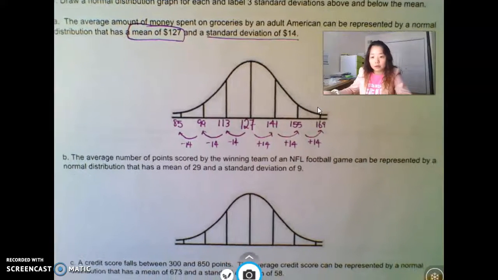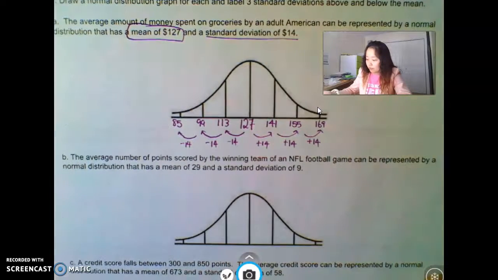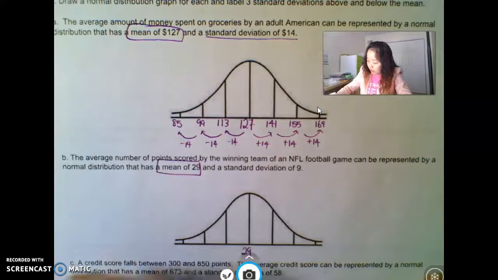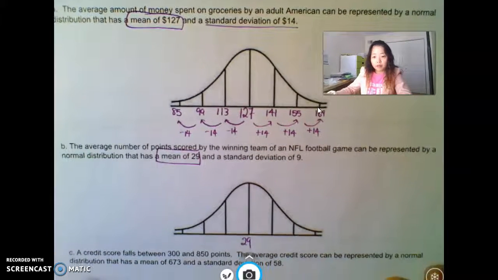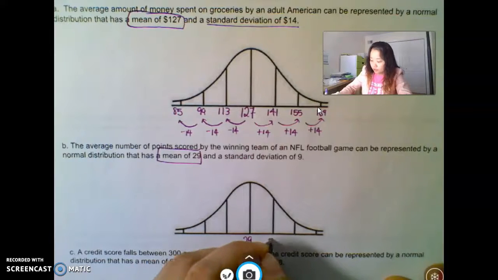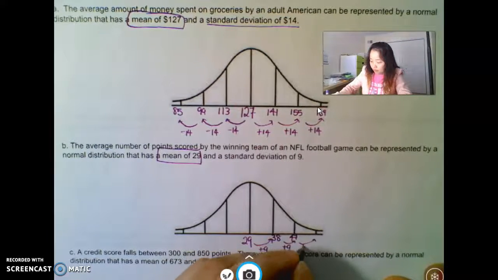So letter B. The average number of points scored by the winning team of an NFL game is normal and its mean is 29. So the middle is 29. Really simple. Find the middle, put 29. Standard deviation of 9, so each bar is 9 more. It'll be 38, 47, 56.